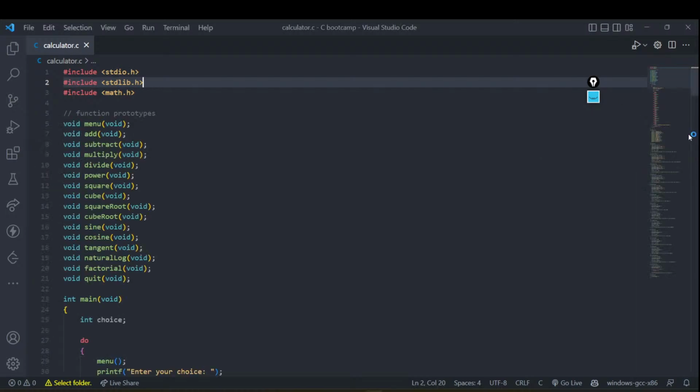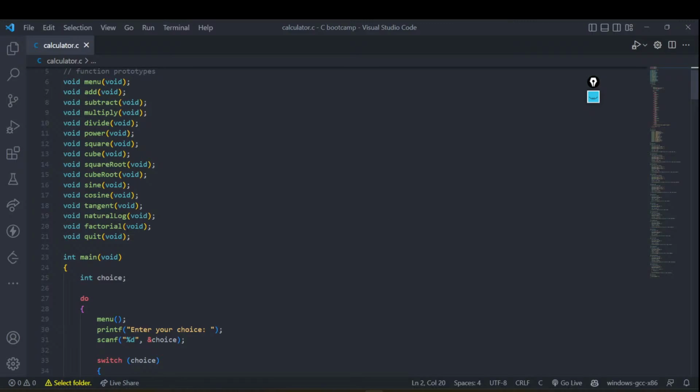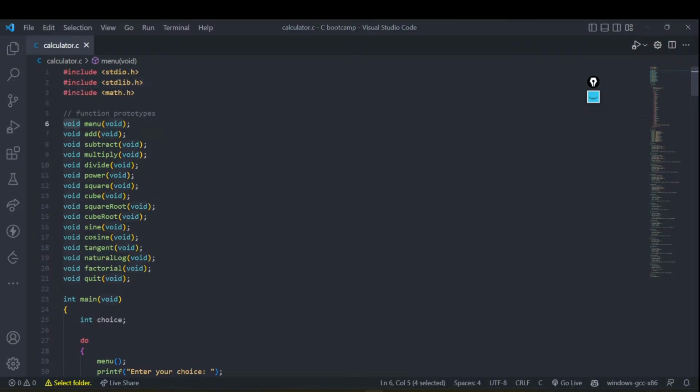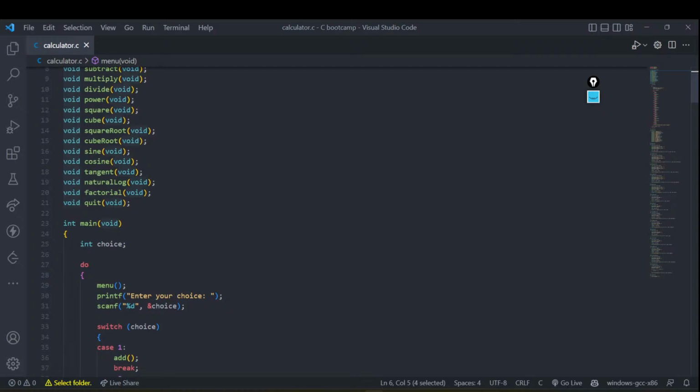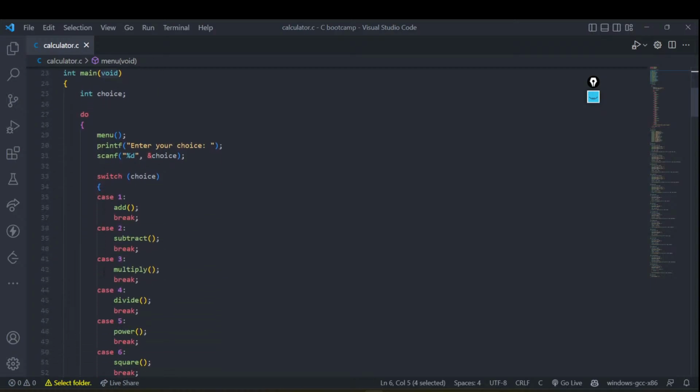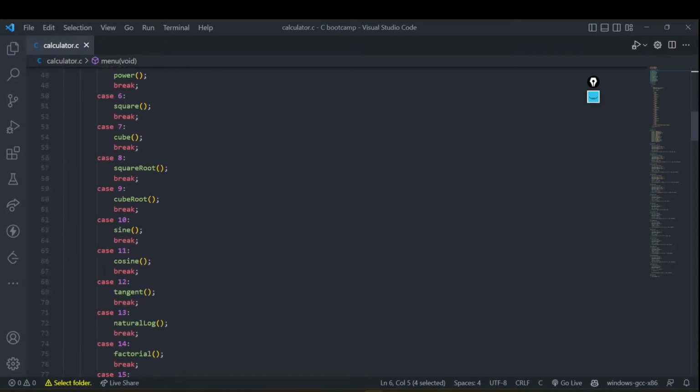Let's do that. So this is the declaration of the functions. Now in the main function, what we have done is run a do while loop. Why do we write a do while loop? I hope we have discussed do while loops. A do while loop will first execute a particular statement, and then give you an option to go on further depending on whether the condition is satisfied or not.